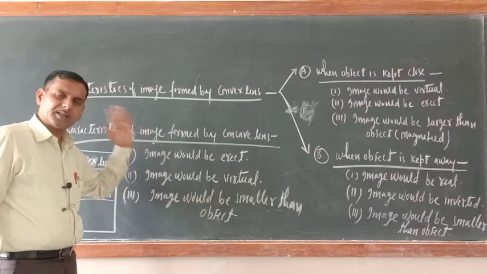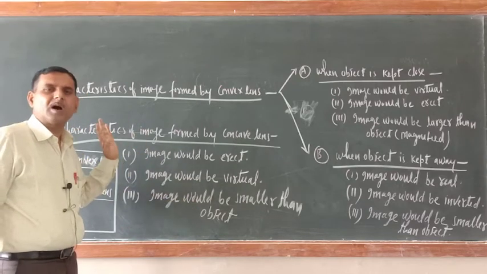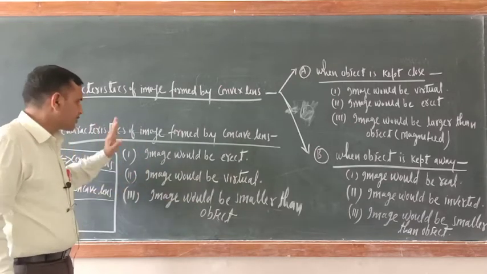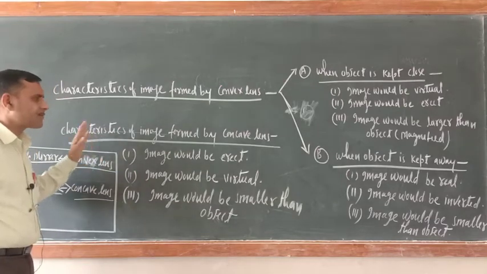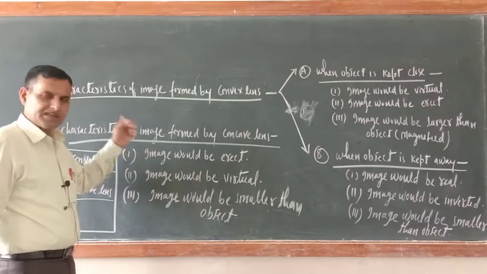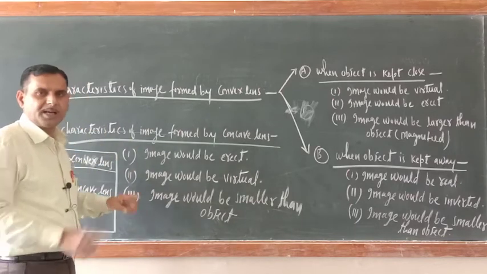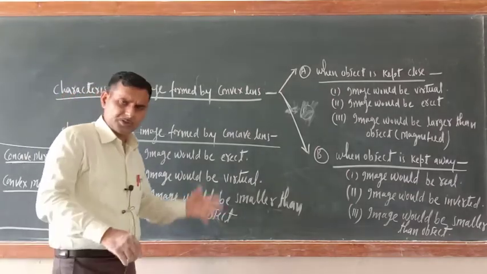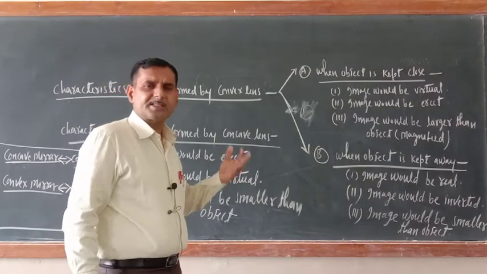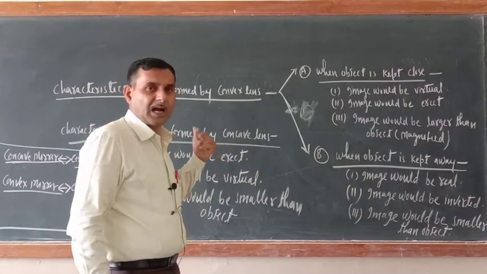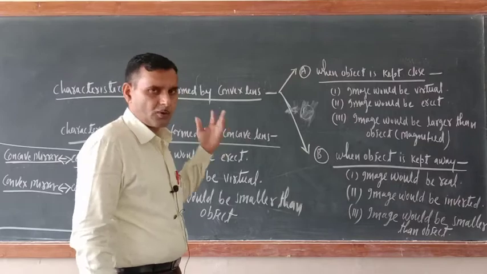Image would be smaller than object. Always the image would be smaller only. Okay. So there are three characteristics of image formed by a concave lens. Image would be erect, image would be virtual, image would be smaller than object. So in this way, the characteristics of image formed by the concave and convex lens is over.